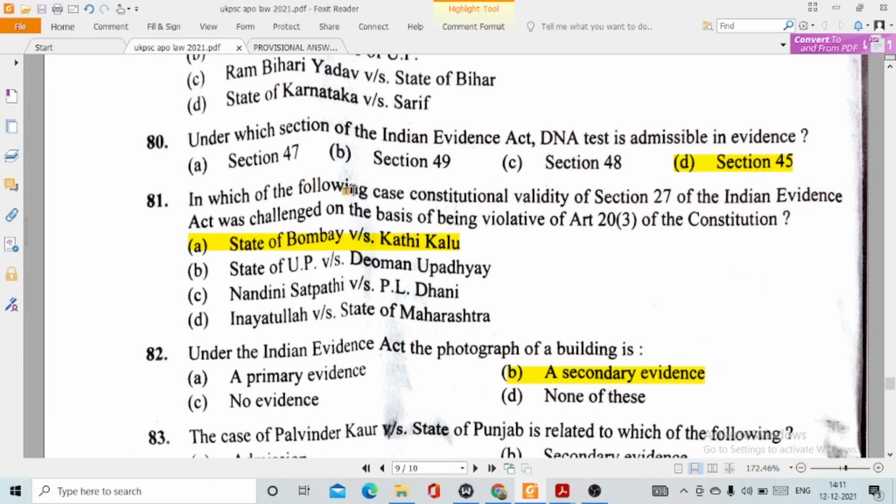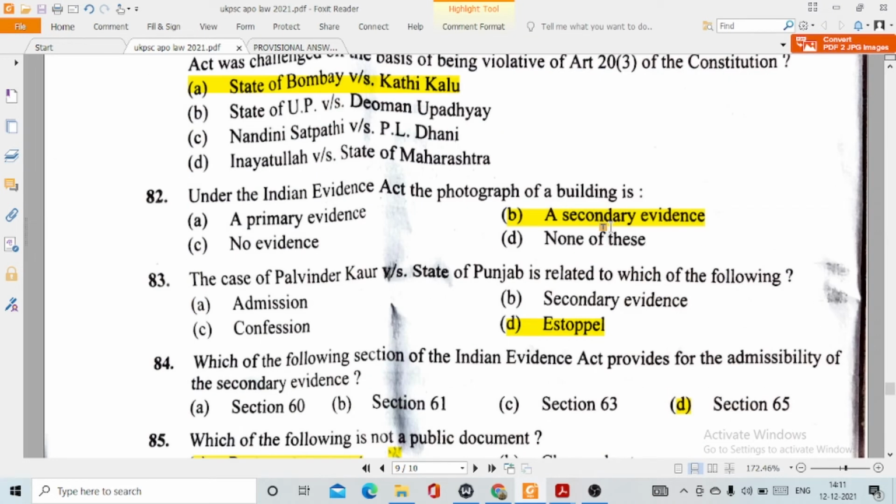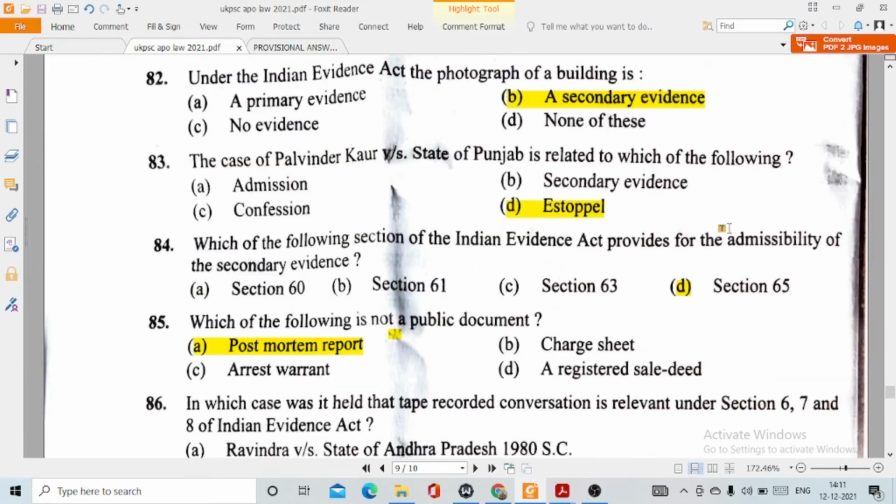81. In which of the following cases was the constitutional validity of section 27 of the Indian Evidence Act challenged on the basis of being violative of Article 20 clause 3 of the Constitution? This is option number A, State of Bombay versus Kathikalu. Question number 82. Under the Indian Evidence Act, the photograph of a building is option number B, a secondary evidence. 83. The case of Palvinder Kaur versus State of Punjab is related to which of the following? This is option number D, estoppel.